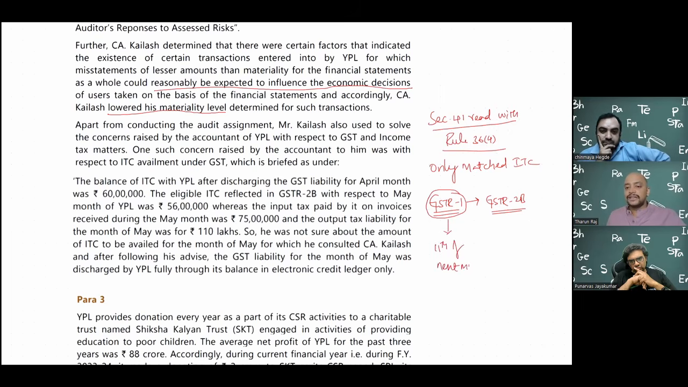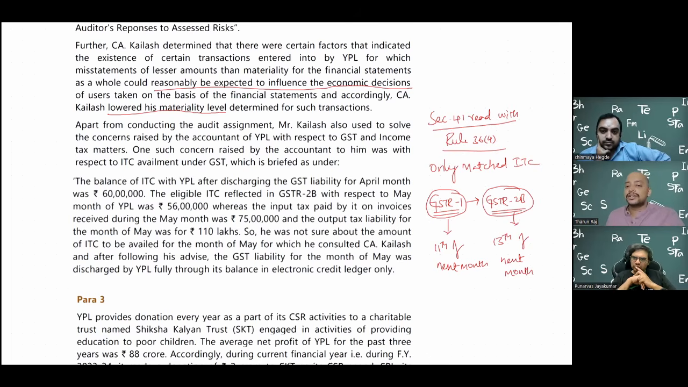Whereas GSTR 2B we will get by the 13th of next month. They will take 2 days for processing. So by the end of the 13th, we will be getting this. So this ITC in 2B, whatever is there, that much only I can take. Now, why will there be a difference between the ITC as per my books versus ITC as per GSTR 2B?